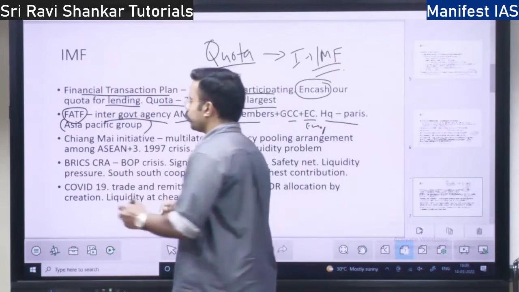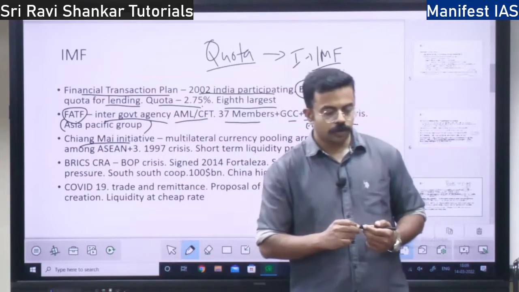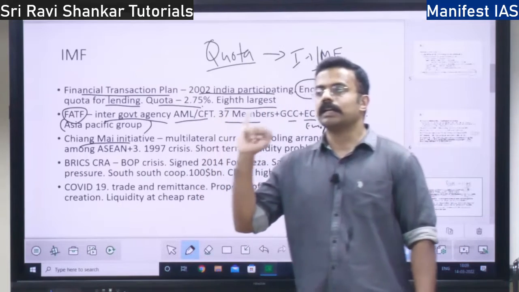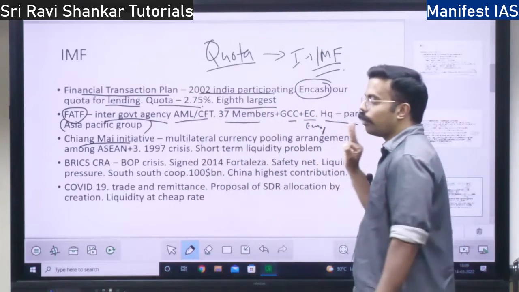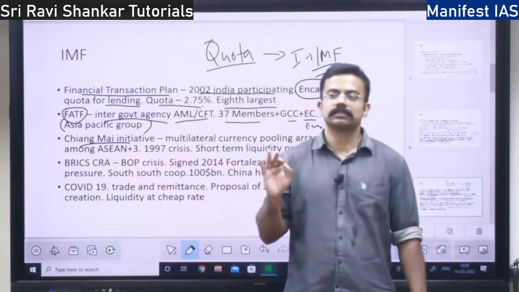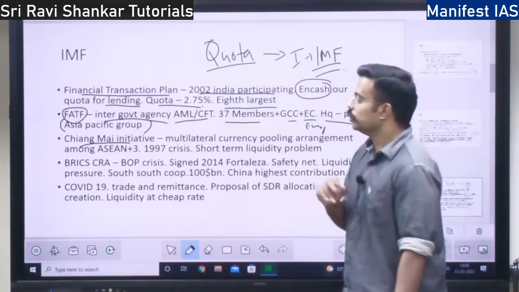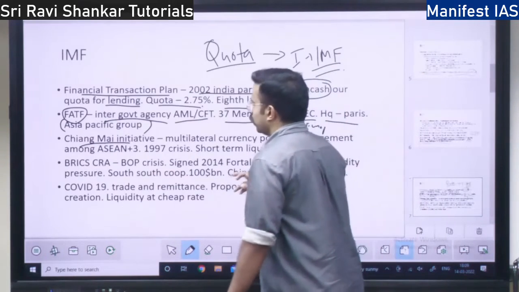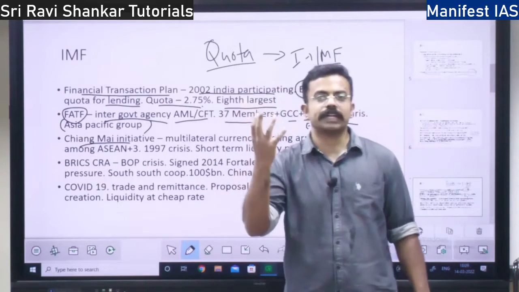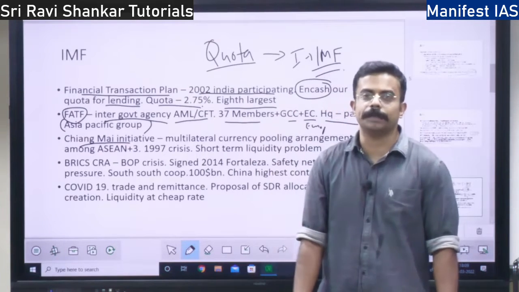There is one more concept called the Chiang Mai Initiative. This initiative was done by Asian countries plus China, Japan and South Korea. Why did they do it? After the 1997 crisis. I told you what the crisis of 1997 was, the Asian tigers. Due to that crisis, the sovereign ratings of the Asian countries degraded, right? Their currencies were devalued, depreciated.